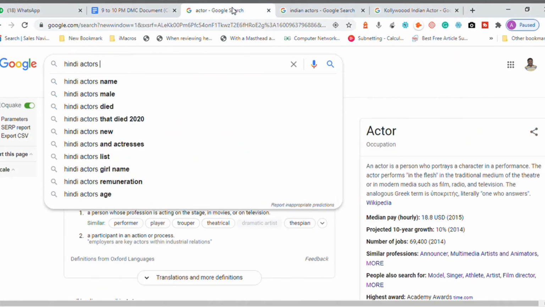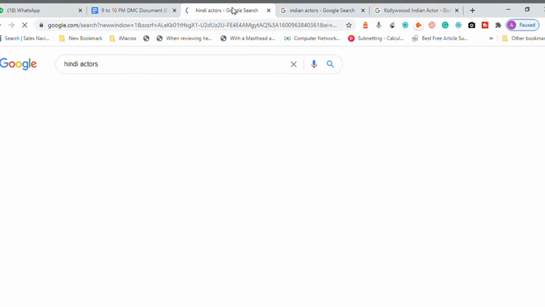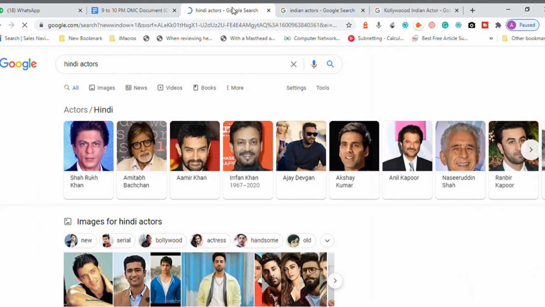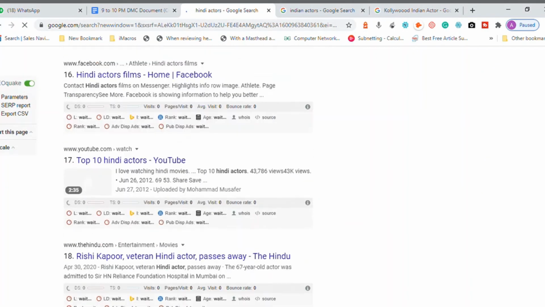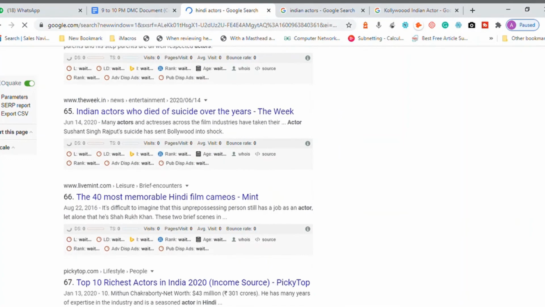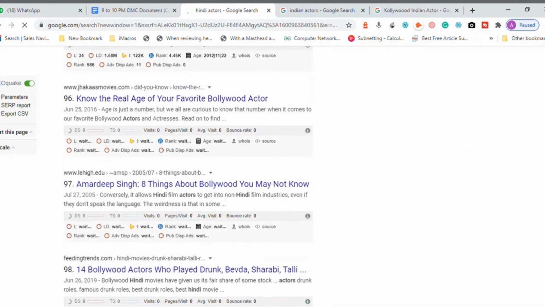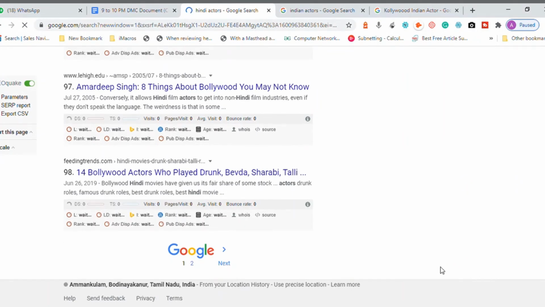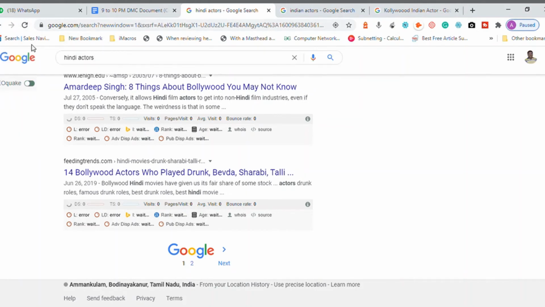When I hit enter, the page that displays the results is called the SERP, the search engine results page. If you come down to the bottom, oh my god, in this example there are no results being shown.